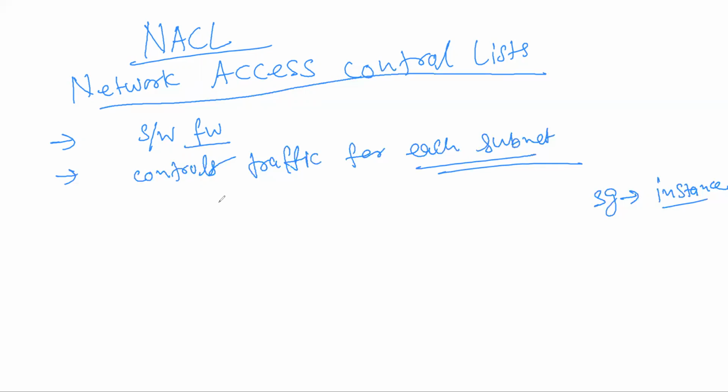We can create one security group and use it for multiple instances if the use case is similar, though you can separate as well. Here also you can create one network ACL and attach it to one subnet, or two subnets, or three subnets. That is also possible.